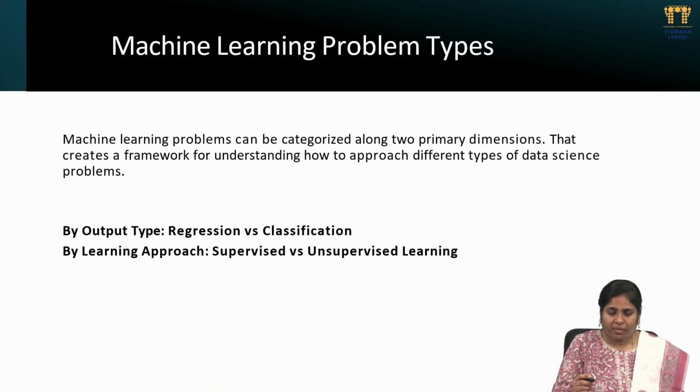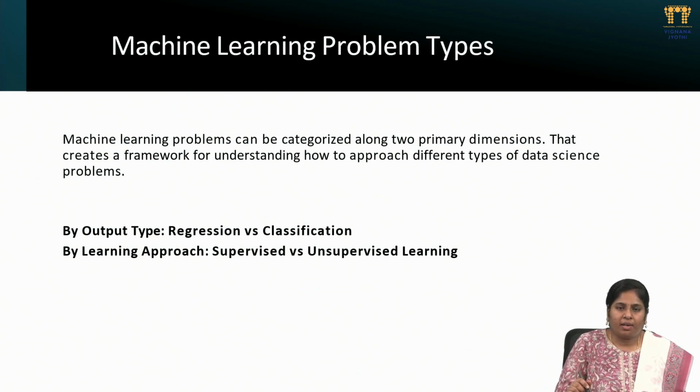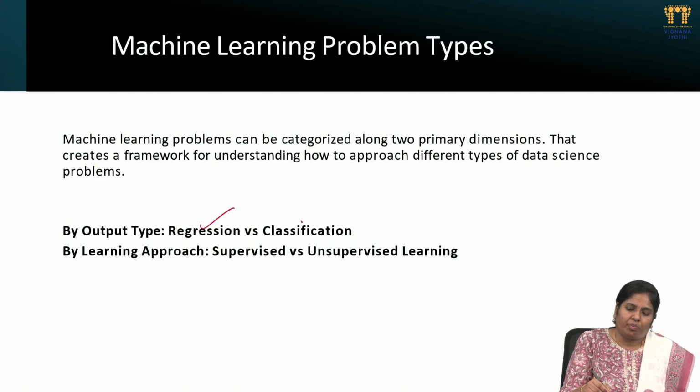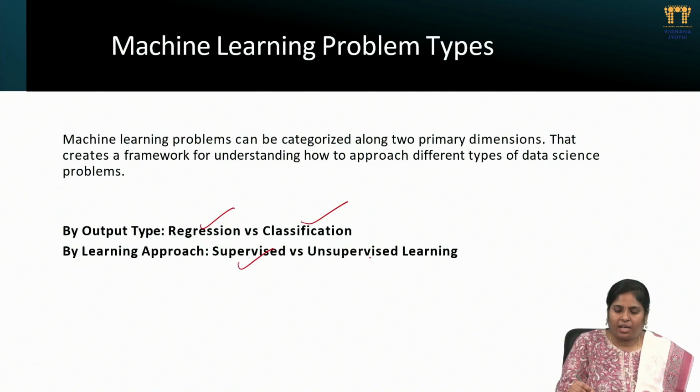Next, machine learning is basically categorized into four kinds of combinations. One depends on the output, which is regression and classification. Depending on the learning approach, if it is labeled we can say supervised.